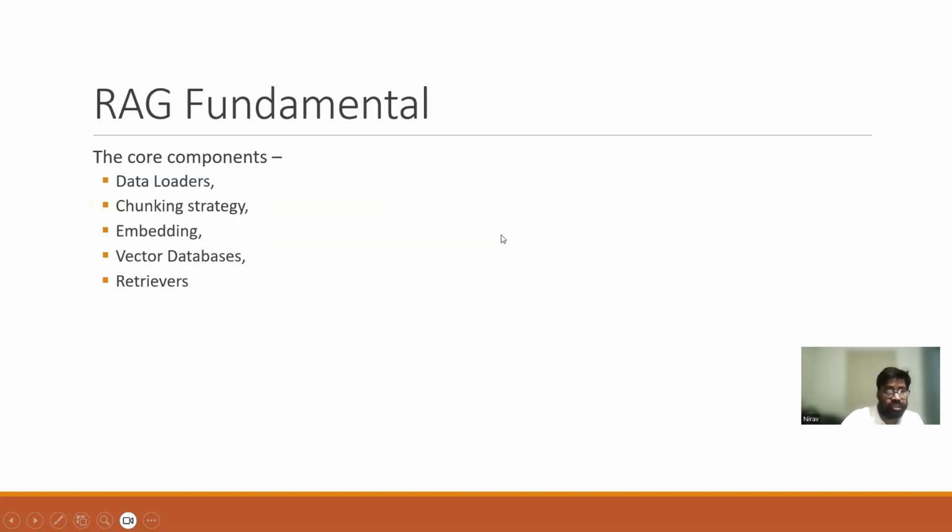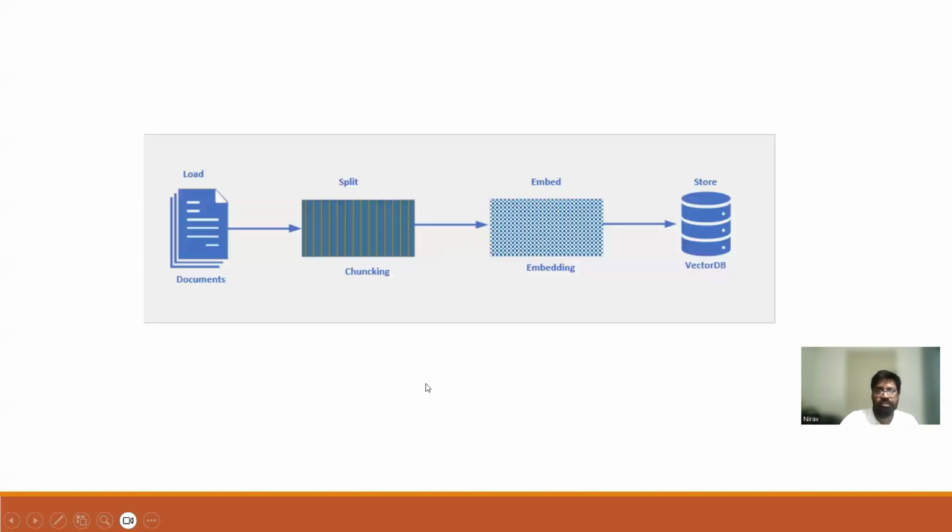Then we have to learn about RAG fundamentals, retrieval augmented generation. Most of the chat-based applications you see nowadays are based on these RAG concepts. Here, many core components we need to learn, like data loader, chunking strategy, embedding, vector databases, and retrievers. So these concepts we need to learn. First, we will learn the basic, standard kind of things. If you see, there are mainly two components.